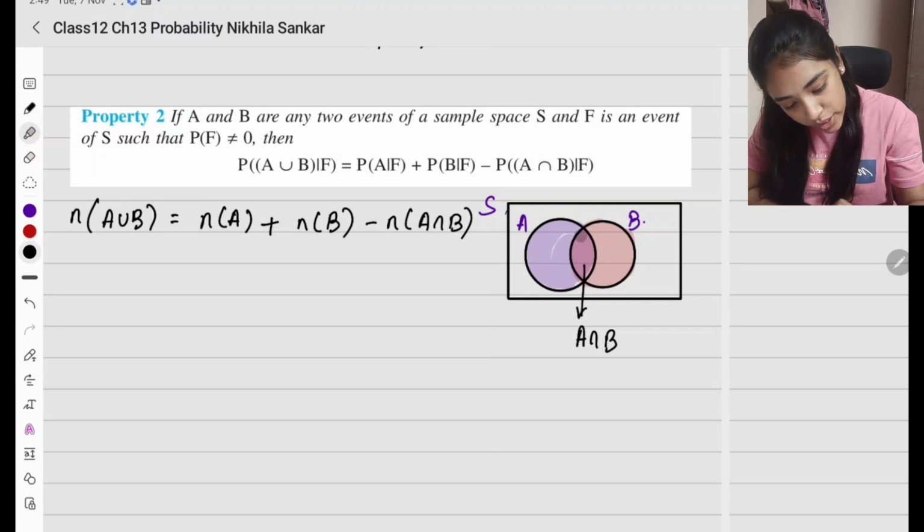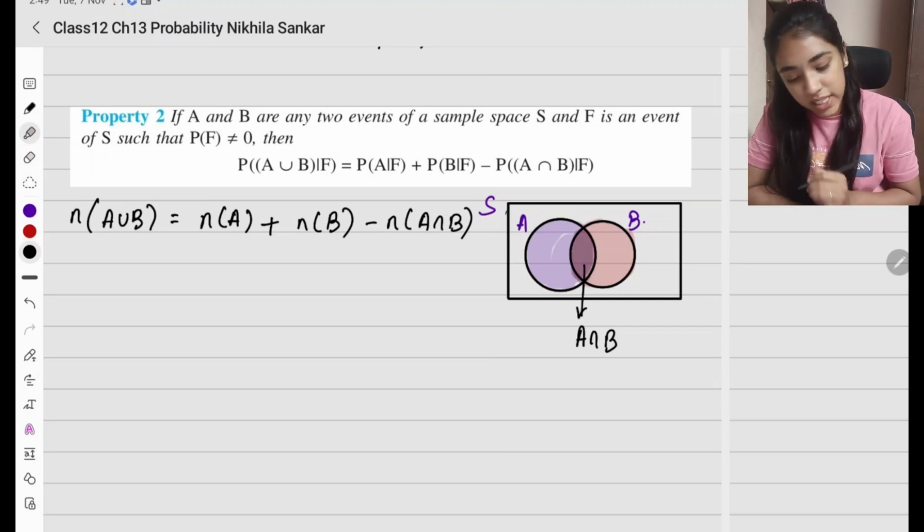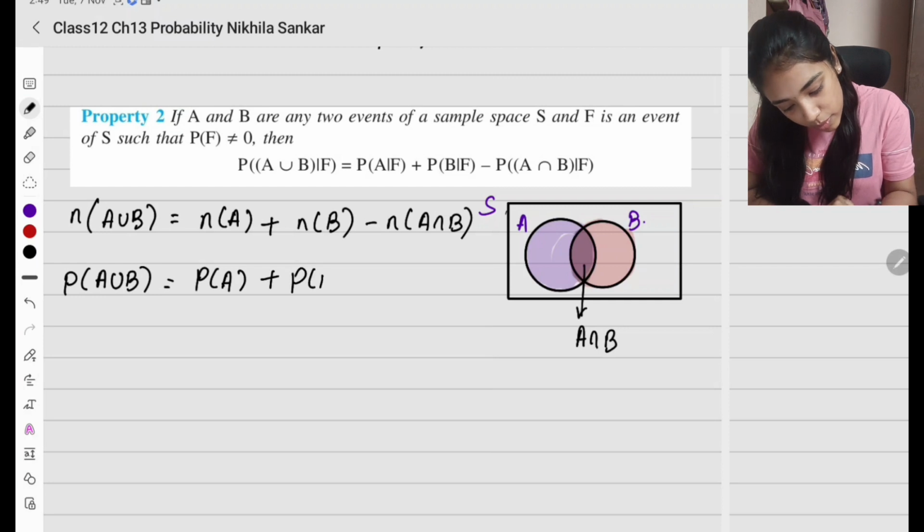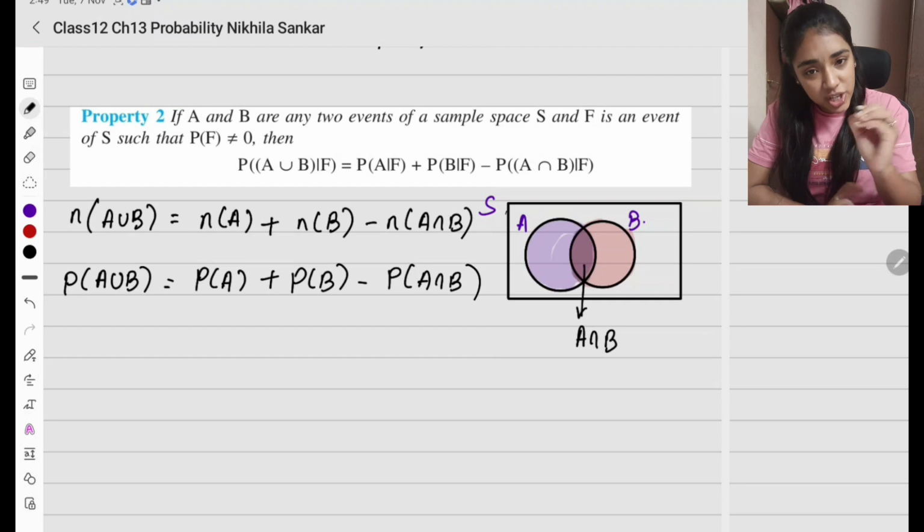So what do we do then? We subtract this part again. Right? So I'm subtracting. So the same thing applies for probability. So how is probability going to be? Probability of A union B equals probability of A plus probability of B minus probability of A intersection B. So this is the general probability.